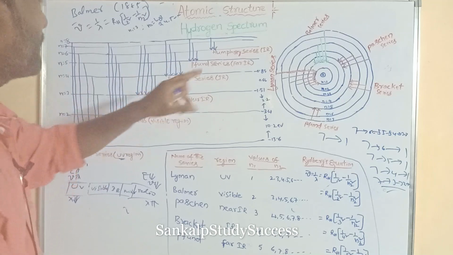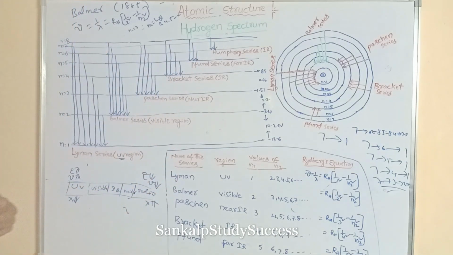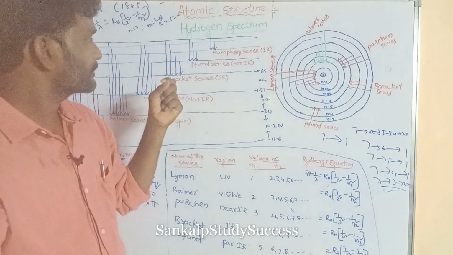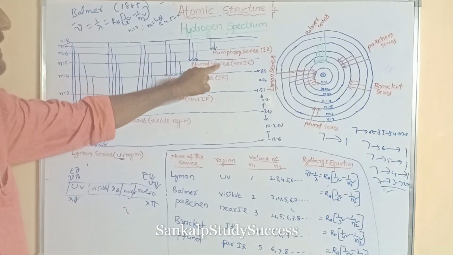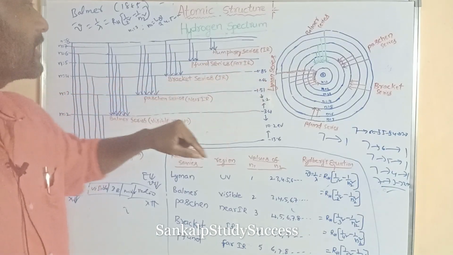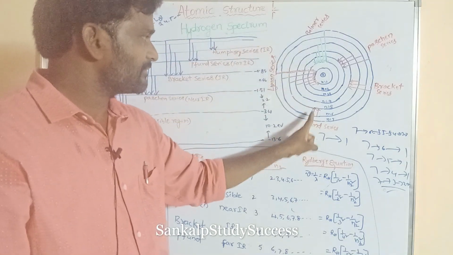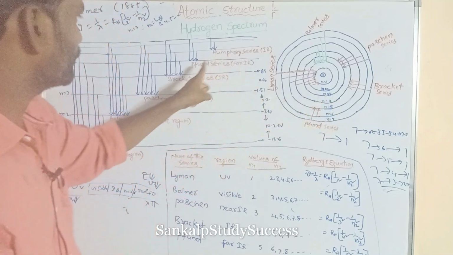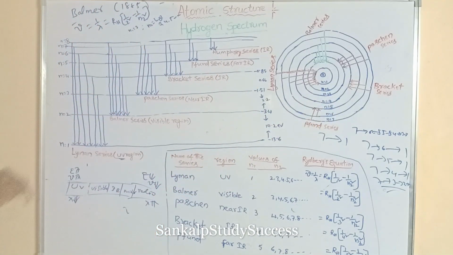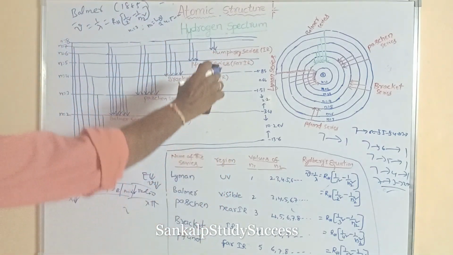This was discovered by Pfund, so this series is said to be the Pfund series. The Pfund series is obtained in far IR when the electron jumps from a higher energy level to the fifth orbit, fifth energy level. That is the Pfund series.